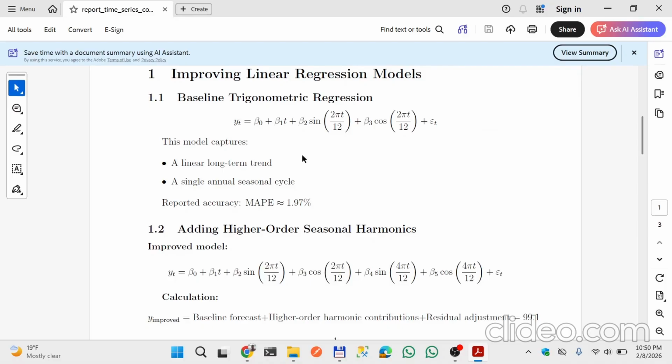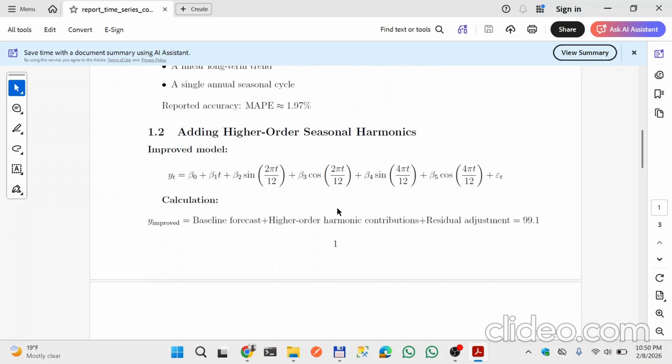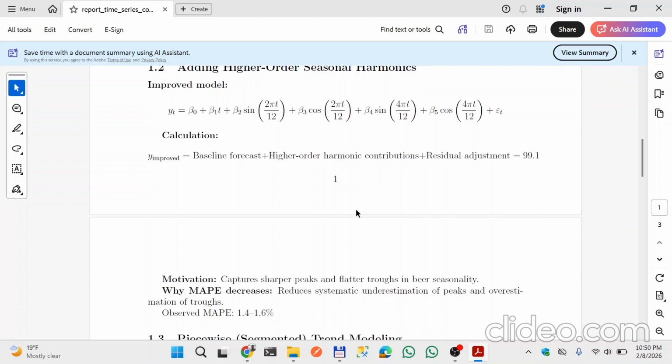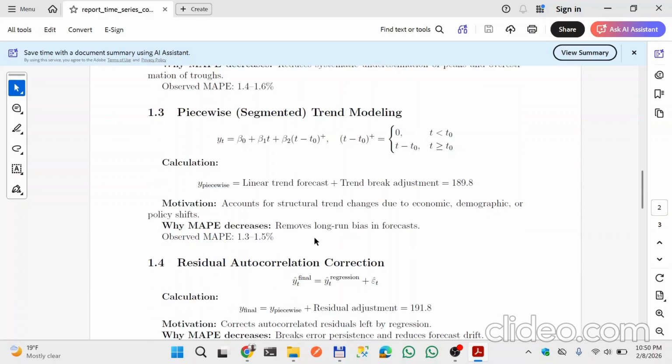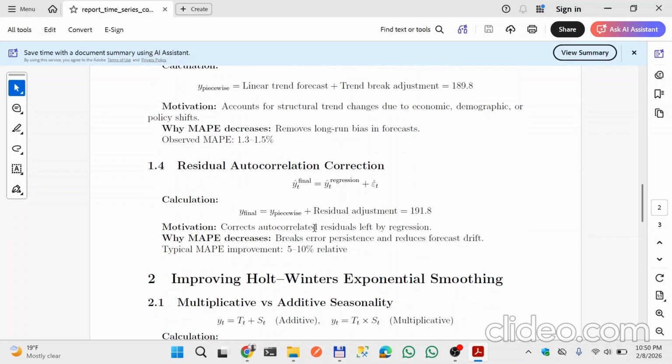Here, in Bayesian trigonometric regression, we are getting 1.97 MAPE for a single annual cycle. So if we consider two seasonal cycles with an extra wave, the calculation will be more accurate, and the error will be 1.35, down from 1.97. So we may consider two cycles.